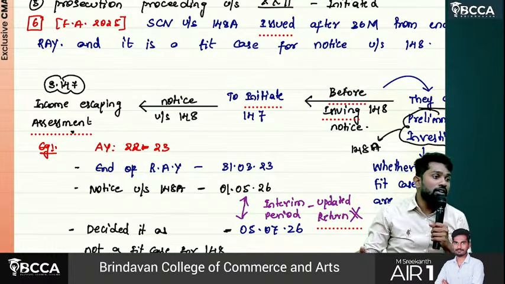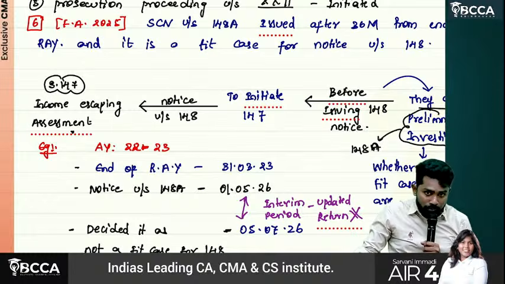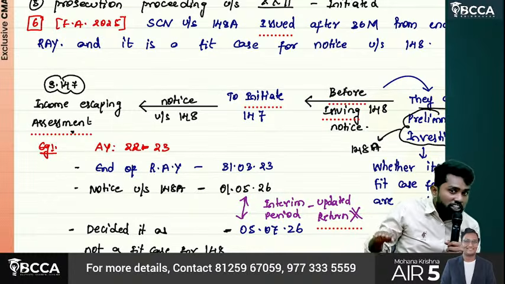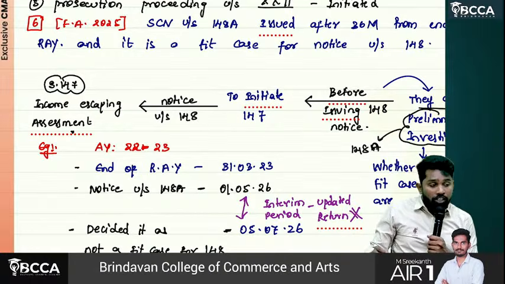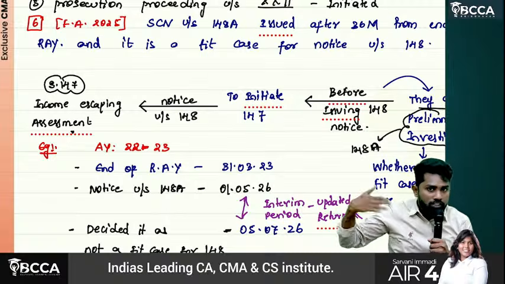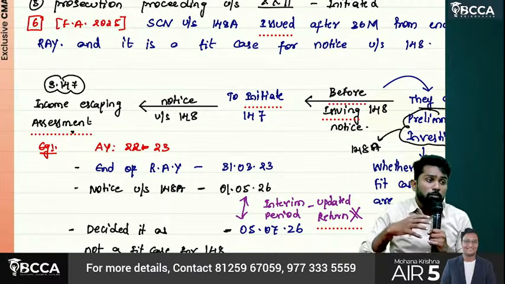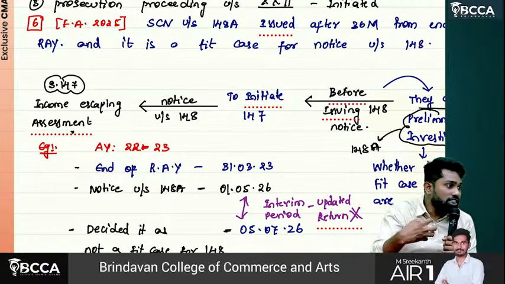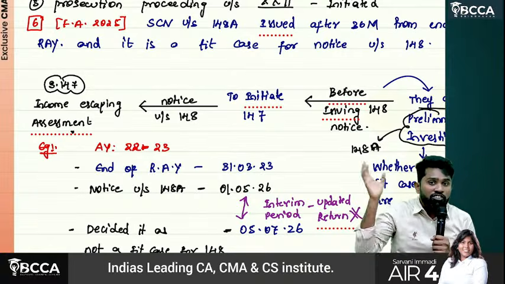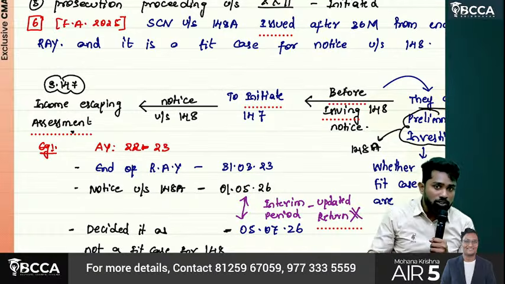147 is about what? Income escaping assessment. To start income escaping assessment, what has to be done? 148 notice has to be given. Okay, if 148 notice is given, then obviously they'll go into 147 assessment and all. So they thought so much of the department's or officers' time is getting wasted by getting into non-fit or irrelevant cases also. They are invoking 148, 147 and wasting their time.